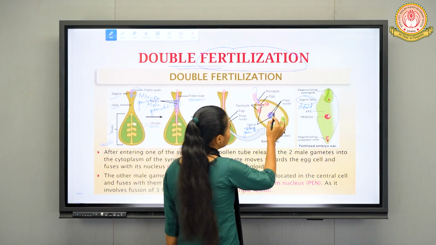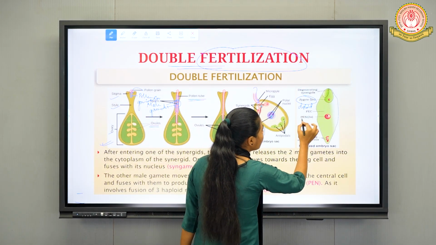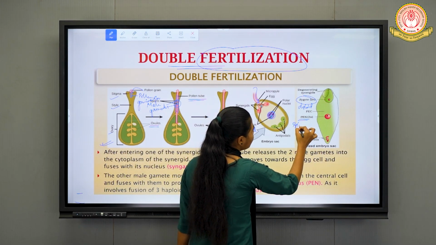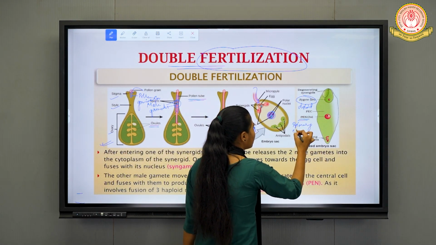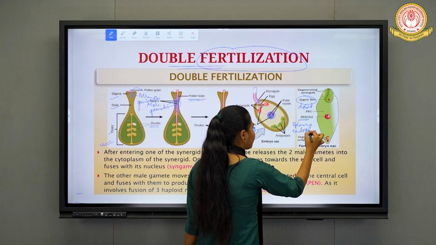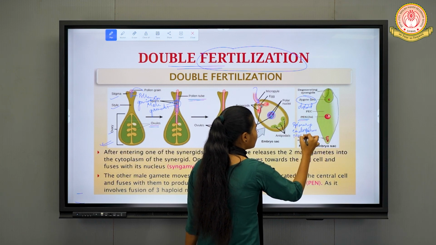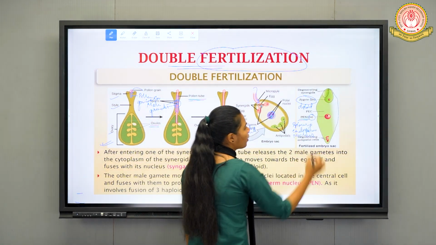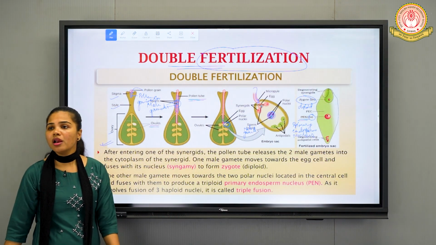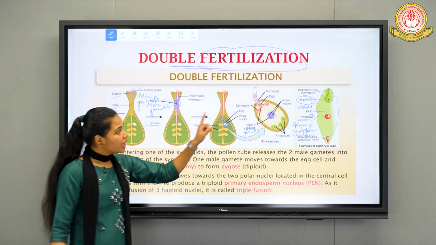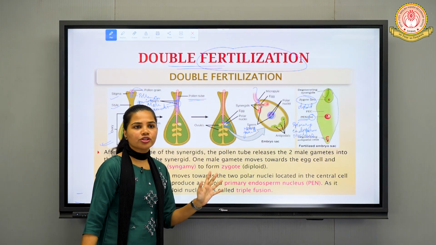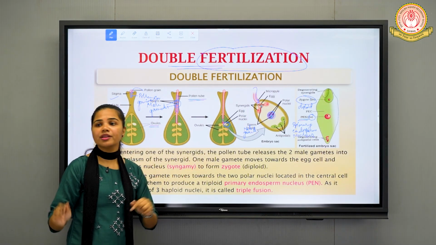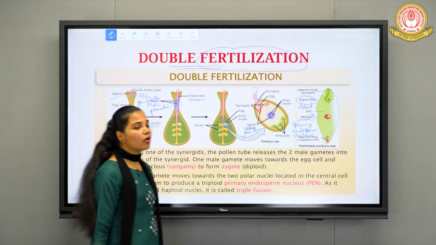Triple fusion. So here you can observe what is formed? Primary endosperm nucleus is formed, which is what? Triploid, 3n, right? And that process is known as triple fusion. As we have discussed about the production of the zygote from the male gamete and female gamete, that is known as what?